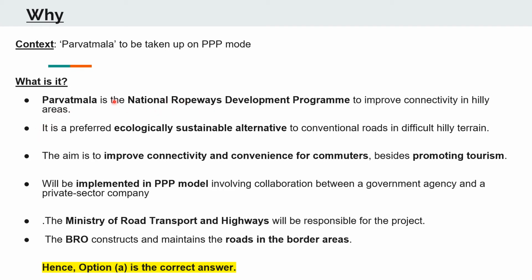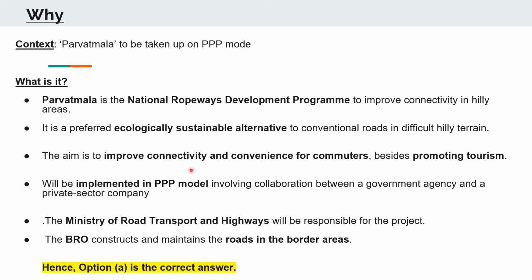So why this project? Why ropeways? It is a preferred ecologically sustainable alternative to conventional roads in difficult hilly terrain. Because it is very difficult to construct roadways in hilly areas where the land is not accommodative, therefore ropeways have been suggested as a possible alternative. It is also ecologically sustainable because ropeways need less space to be constructed as compared to conventional roadways.